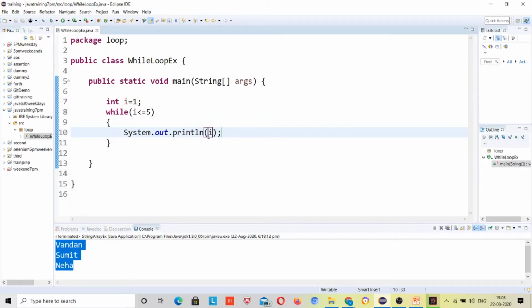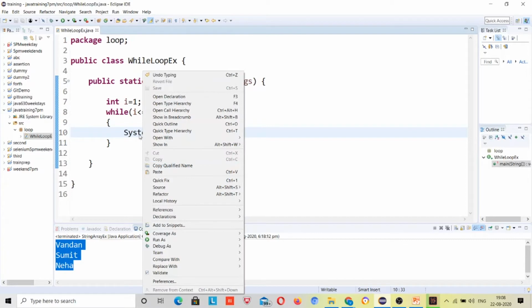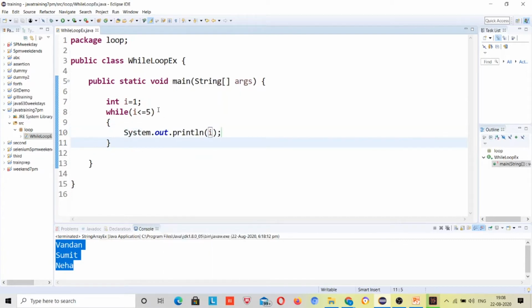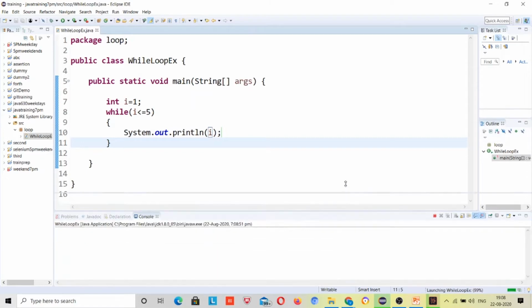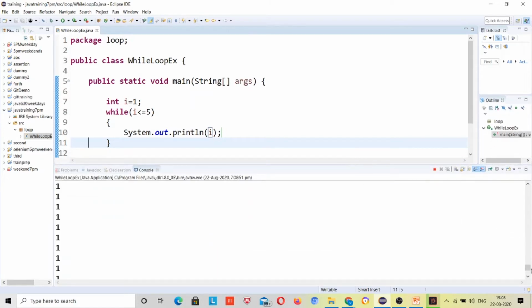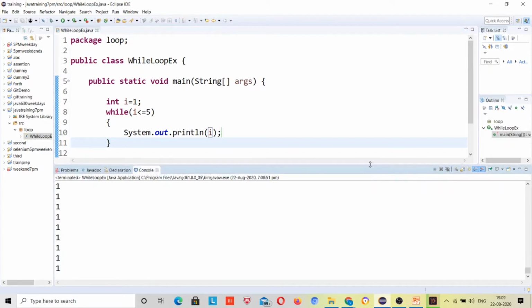So if I run it and I don't use any increment or decrement operator, i will always be 1 and this will be an infinite loop, right? This way this will keep printing, you can see here. So if you want to stop execution, just click on this red icon, the execution will stop.